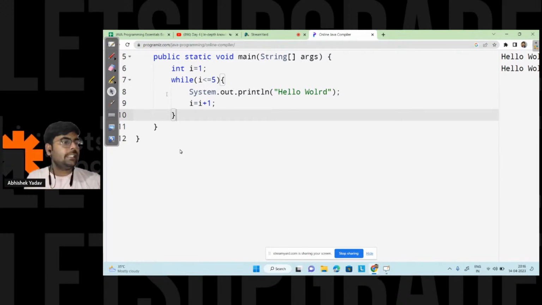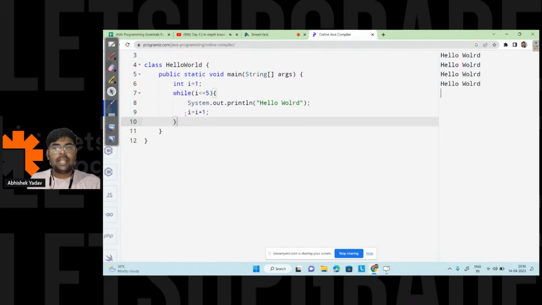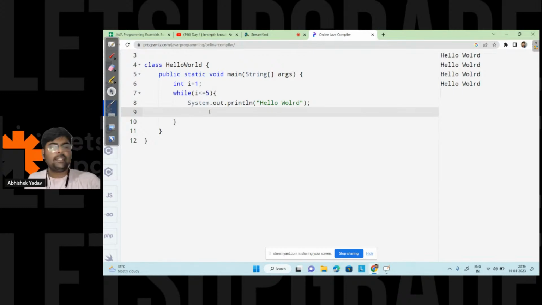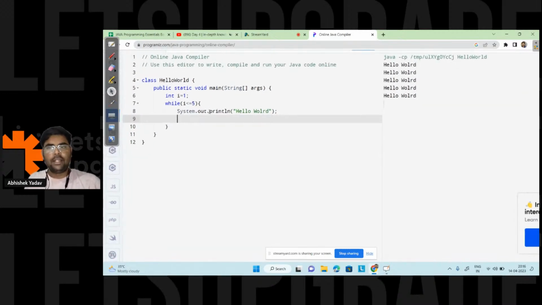So guys, can you write in the chat what will be the answer if I will remove this line? That is updation part. What will be the answer? Okay, please write in the chat if it is clear now. Anyone from the audience? What will be the answer, guys? After that, we will be moving towards the next question. Infinite loop. Okay, Shubham is saying infinite loop. What about others? Infinite loop, infinite loop. Yeah, so the answer will be infinite loop, right?